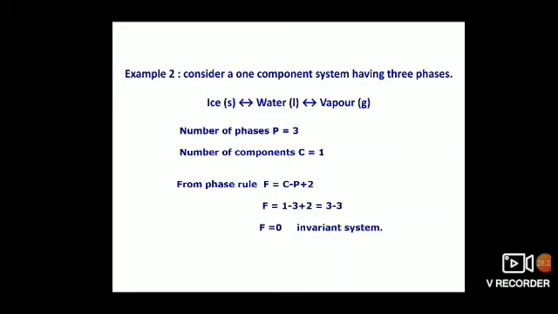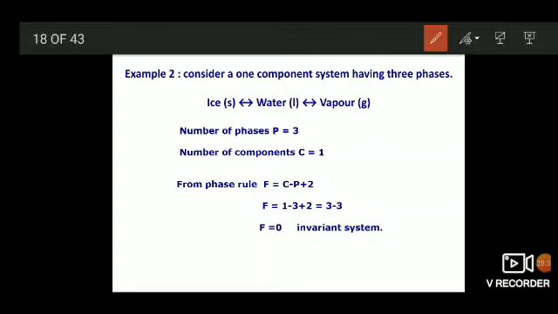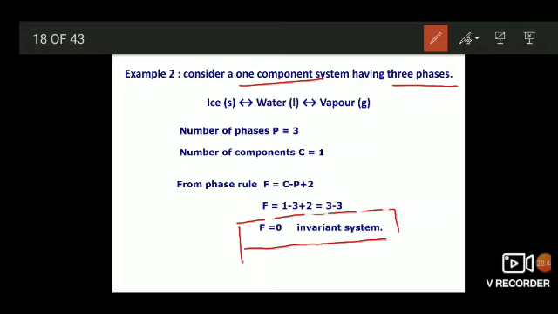So for this 3-phase, 1 component system, the degree of freedom is 0, an invariant system. Thus, by using the phase rule, we can calculate F, the degree of freedom.